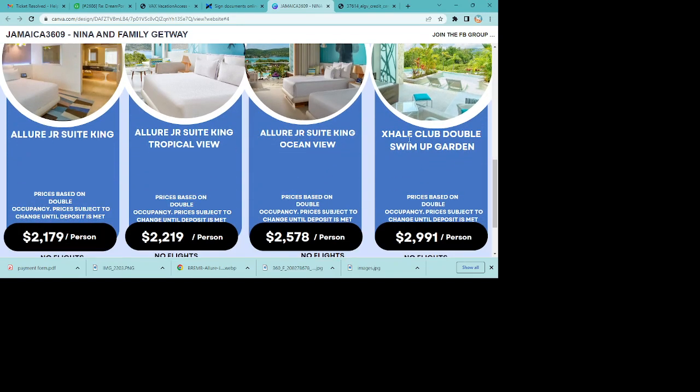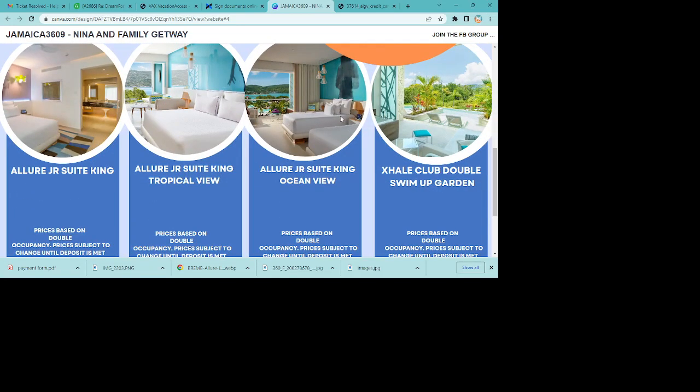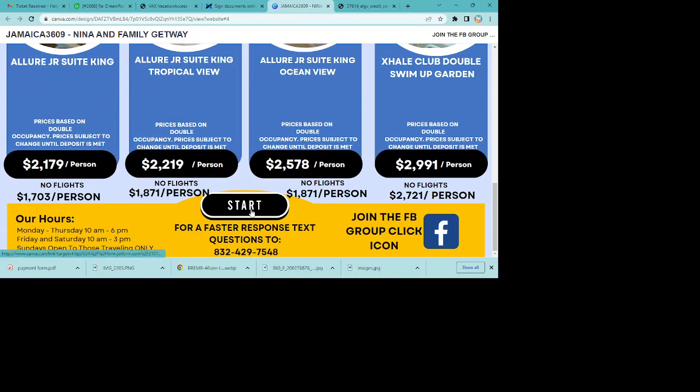These are the names of the rooms that you can choose from. If you are familiar with this resort, and you will get the information after you've joined the trip, you can also go on their website and say, oh, I didn't see this room type. Can I get this room? And we will price you for that after you've come into the system.